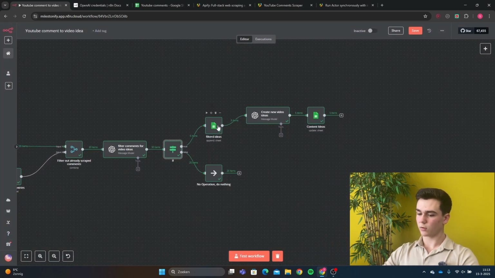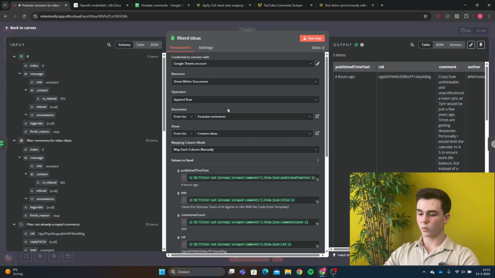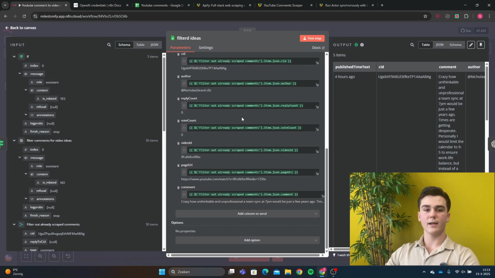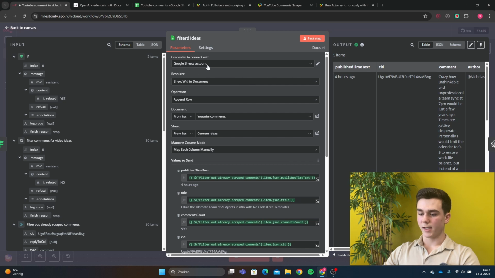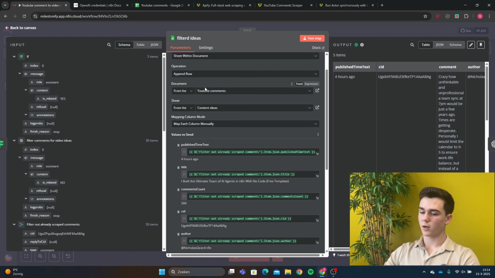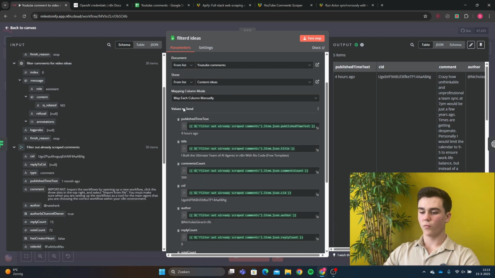And then the next node is going to be a Google Sheets, and this Google Sheets will basically fill in all of the data except the new content ID into our Google Sheets. So we add our credential, then we do append row because we want to create a new row. Then the document is going to be our Google Sheet, and the sheet is going to be the sheet within our document. For the map column mode, we're going to do map each column manually. And then we have to fill in all of the columns.